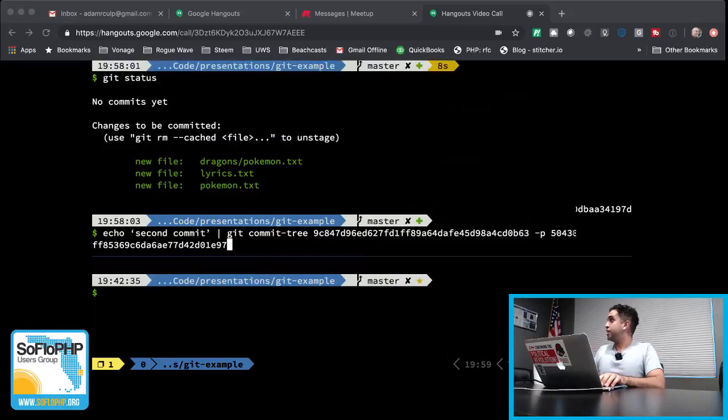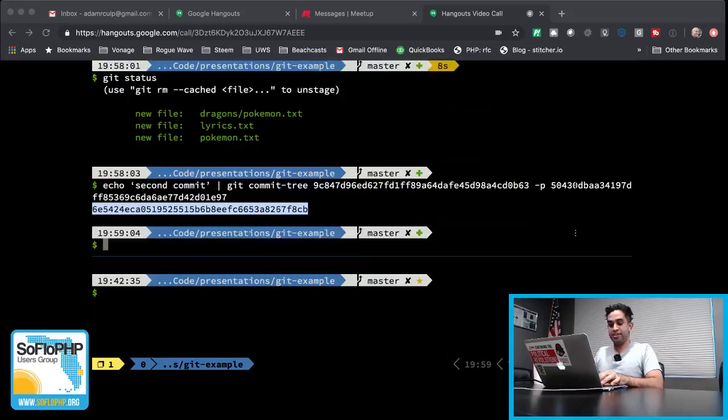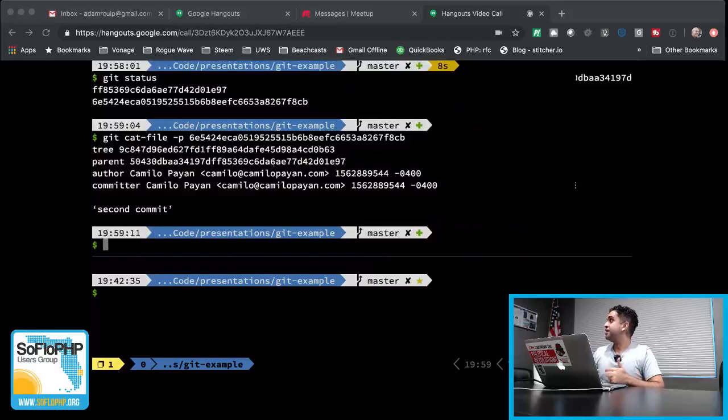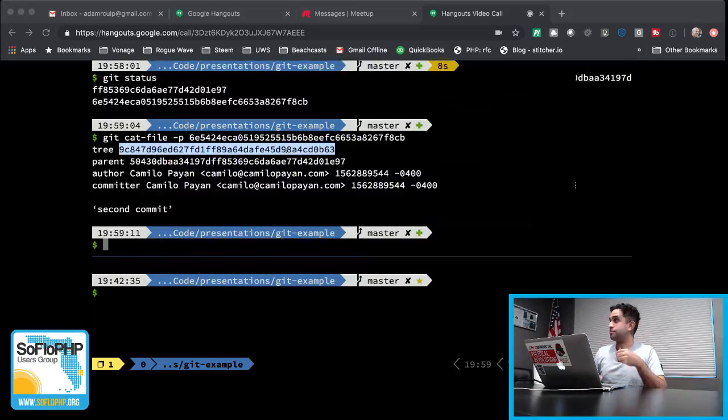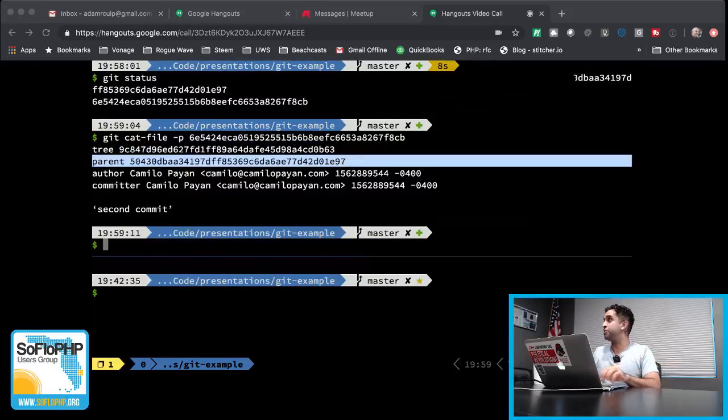If we run that, we get yet another hash. And let's take a look at that now, and it's changed. Obviously, the time has changed because it's been a minute or two since we created that commit. But now, not only does it know which tree it was looking at, it also has a new line for parent, and that has the first commit that we created.